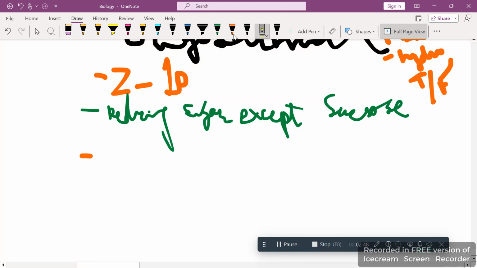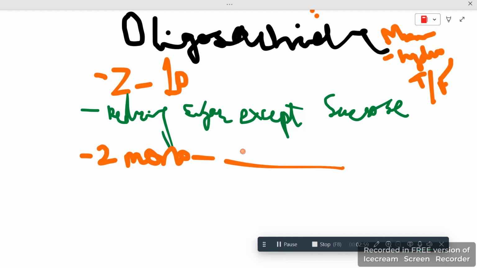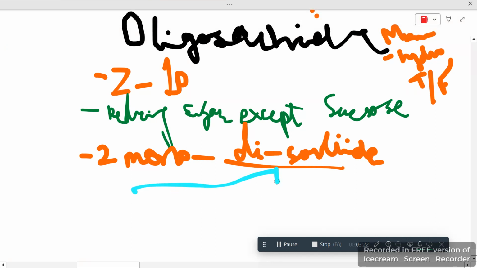Then I just say two monosaccharides, they are known as disaccharide. Di simply means two. Disaccharide. Okay, it should be clear. Then this disaccharide is further divided into a few categories, and those categories are three. What exactly are those three? First is maltose, then there's sucrose and lactose.